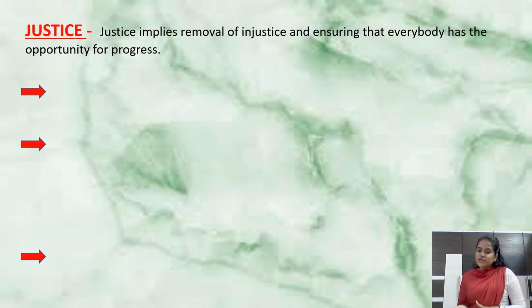So to avoid injustice and to give people justice, treating them fairly, the constitution, in the preamble in your country, says to treat them equally and fairly, and also ensure that everybody has the opportunity for progress. If they get justice, obviously it will result in progress of the country. Under this justice, we have three kinds of justice.